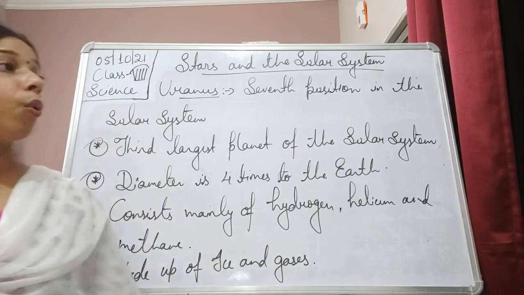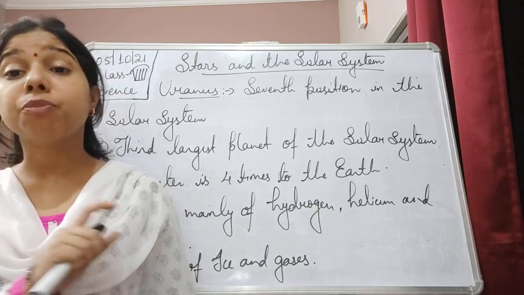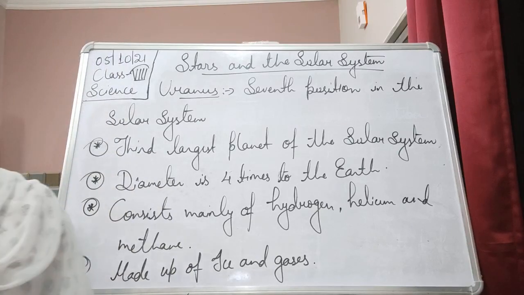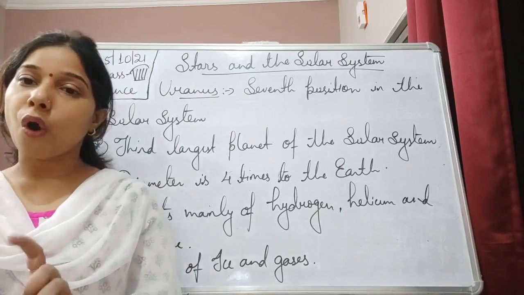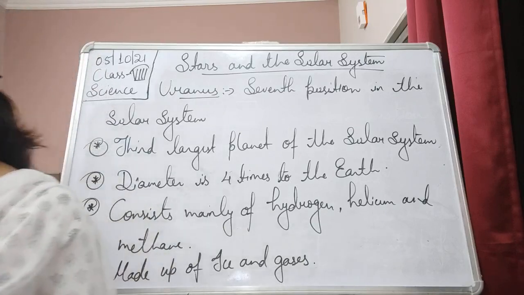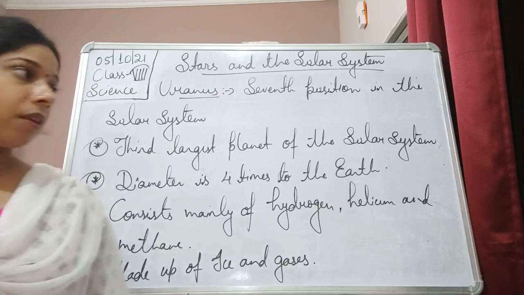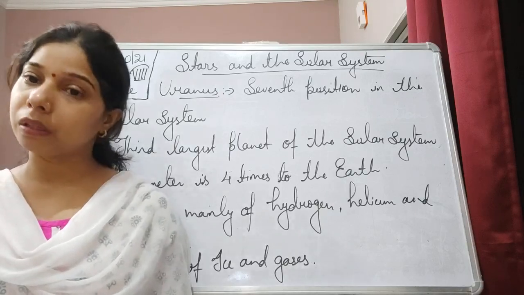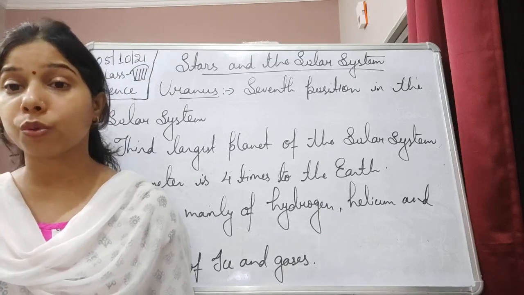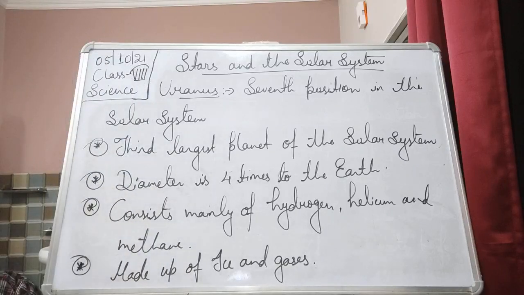Talking about the rotation, students, it rotates faster than the Earth. That is, the period of rotation is about 17.9 hours. And the rotation of Uranus is from east to west. But yes, it is faster than the Earth. Earth takes 24 hours, while here it takes only 17.9 hours to complete one rotation.